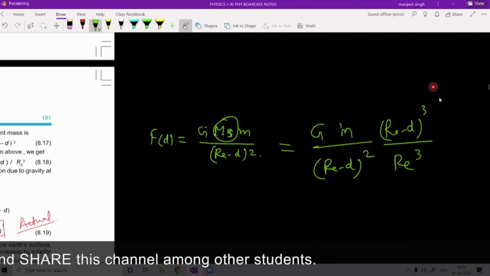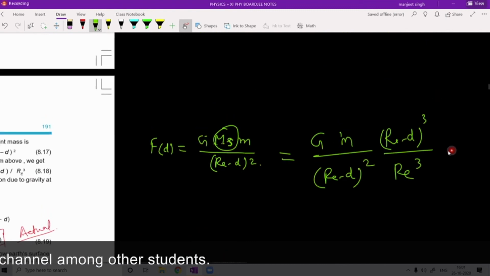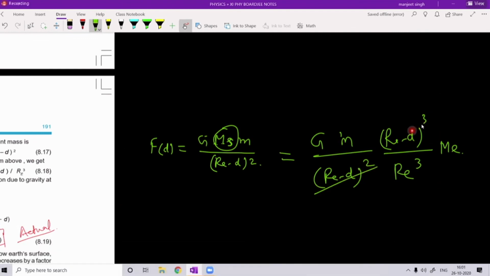Mass of the earth, Me. So this Re minus d whole square and this Re minus d whole cube, so one Re minus d will be remaining. What is remaining here? G Me upon Re cube. This Me we have taken, Re cube remains, Re minus d remains, and m remains. So let me write Re minus d and here m.